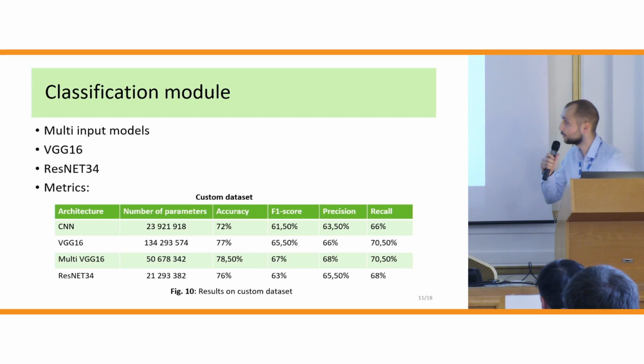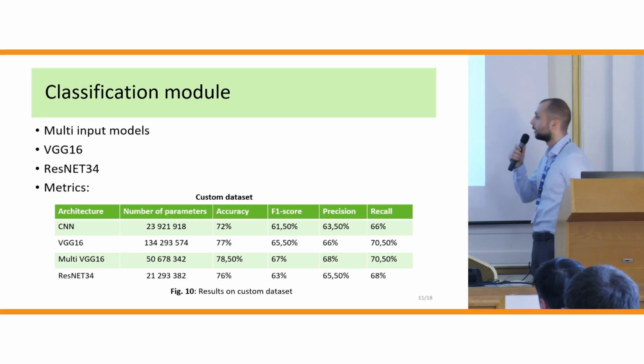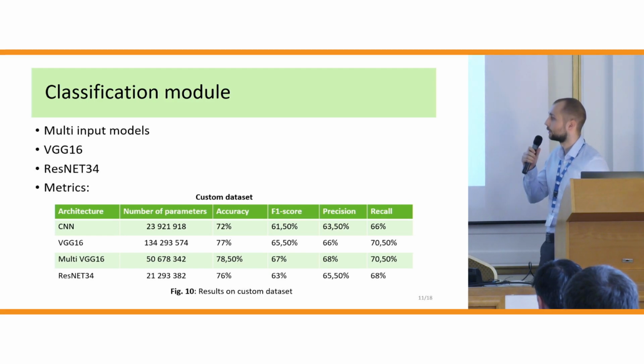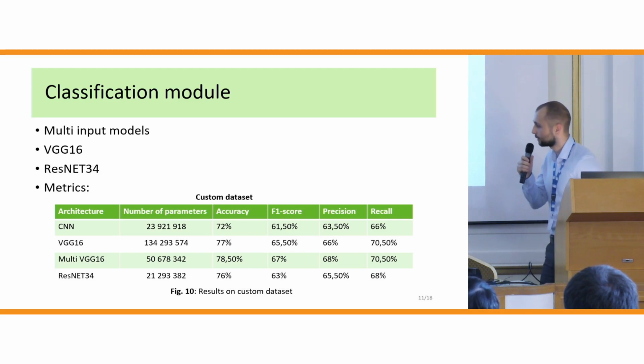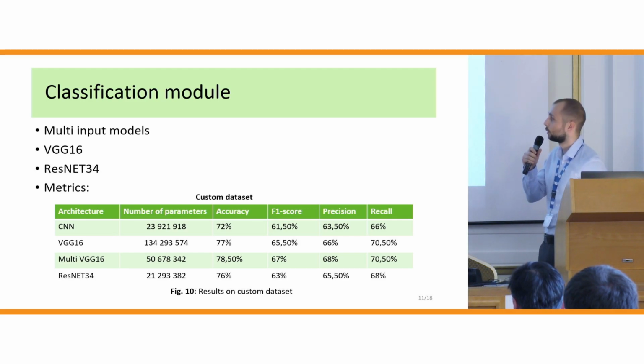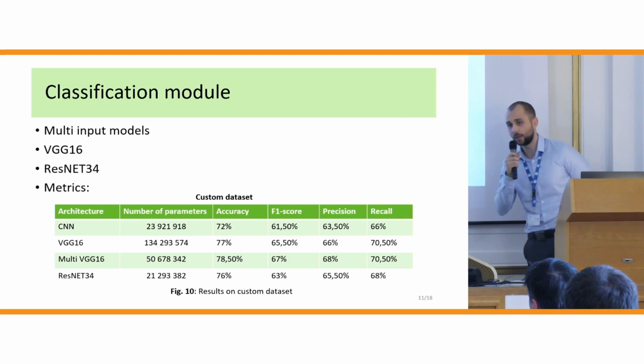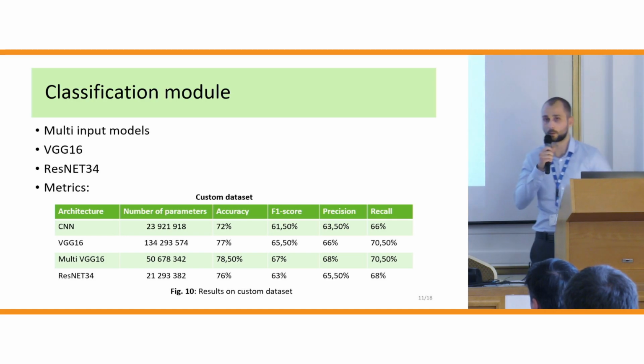For the classification module, we also tried different architectures. One was an ordinary convolutional neural network. The second was VGG16, and the last one was ResNet 34. The accuracies of these architectures were quite similar. That's because we trained our models only on the CoNIC dataset. This dataset is not in a good resolution, so it's not able to extract all of the features needed for classification.